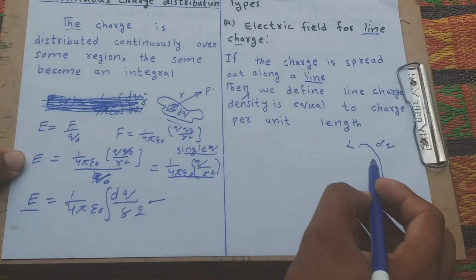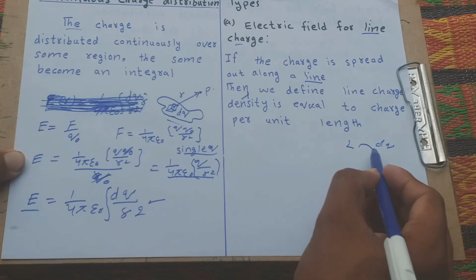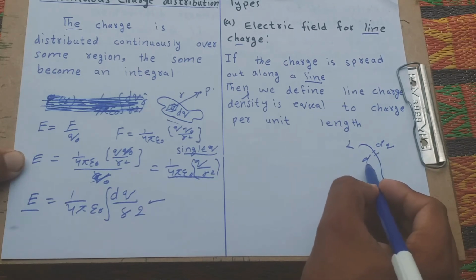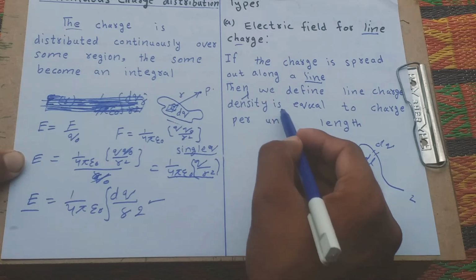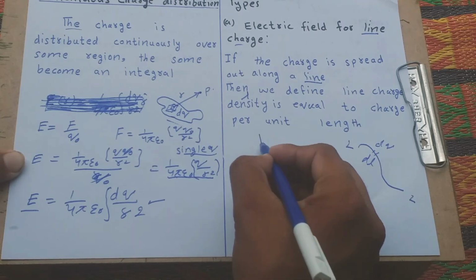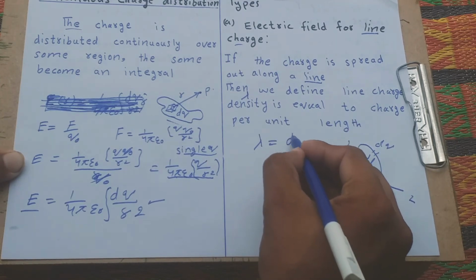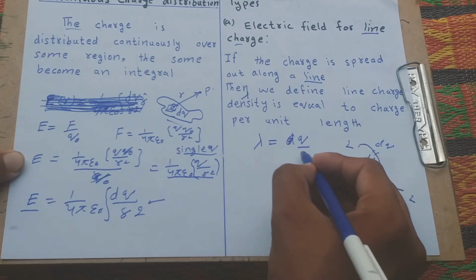We divide the length into small patches, for example dl. We know that the line charge density is equal to charge per unit length. Lambda is equal to charge over length.